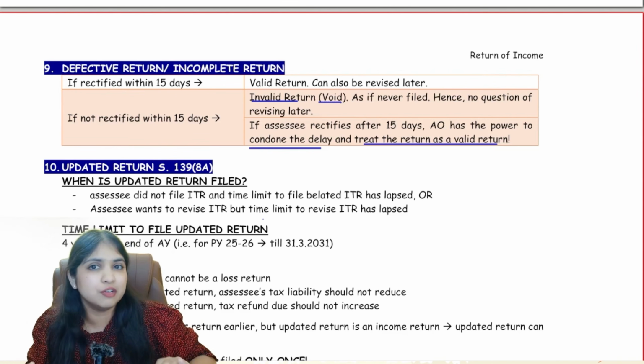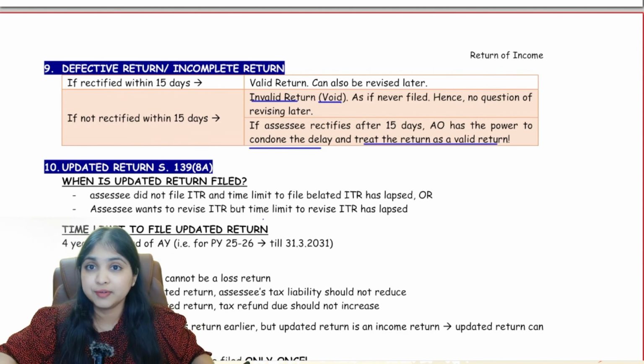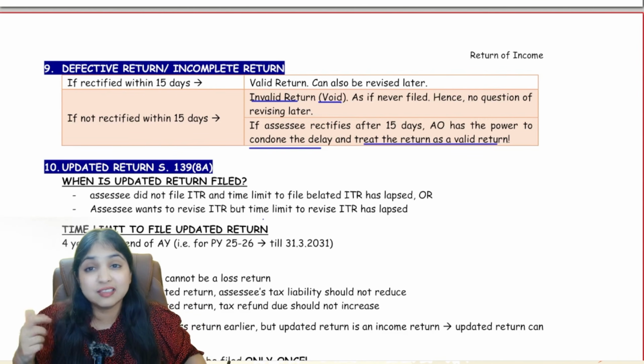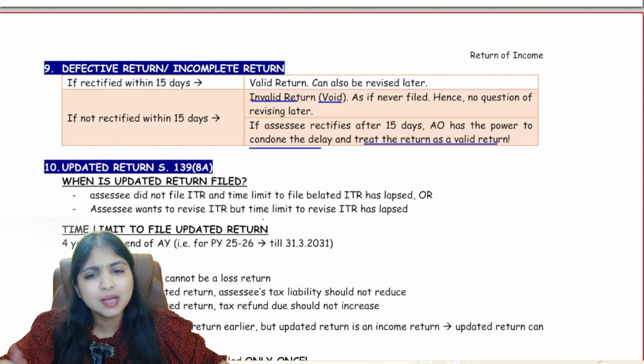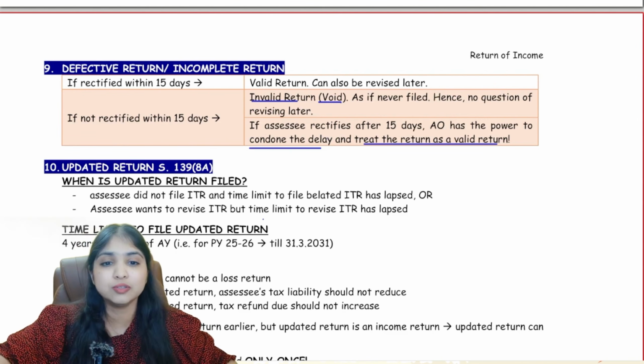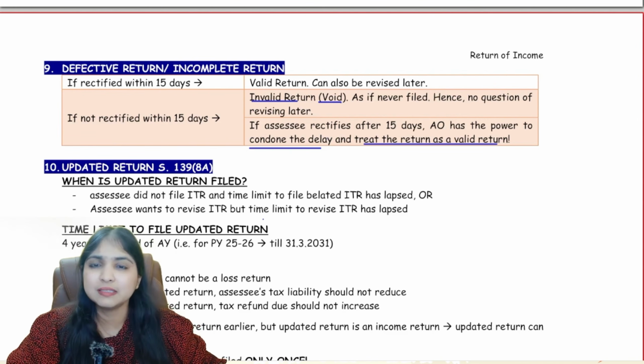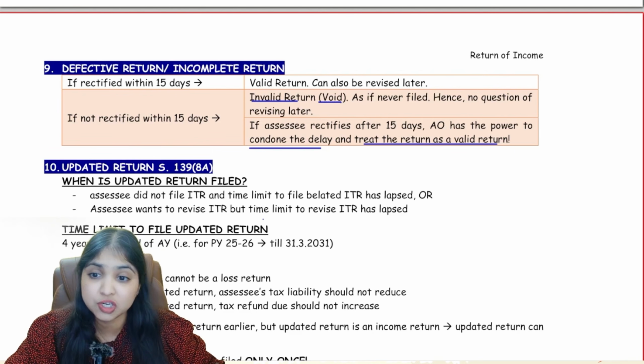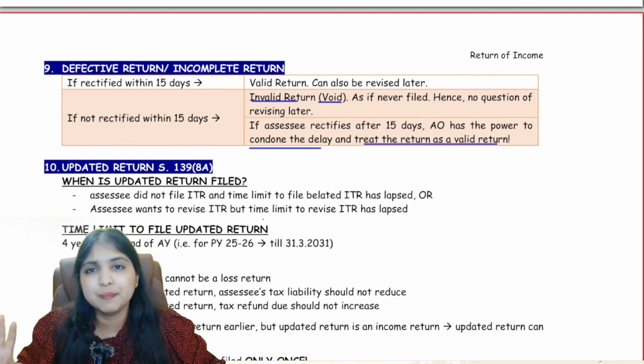But there is one relief over here. If you are rectifying after 15 days, but if the AO thinks that there is a justifiable reason for the delay, the AO will condone the delay. Condone the delay means he will excuse the delay and he will let you revise, he will let you do the rectification after 15 days and it will still be a valid return only.